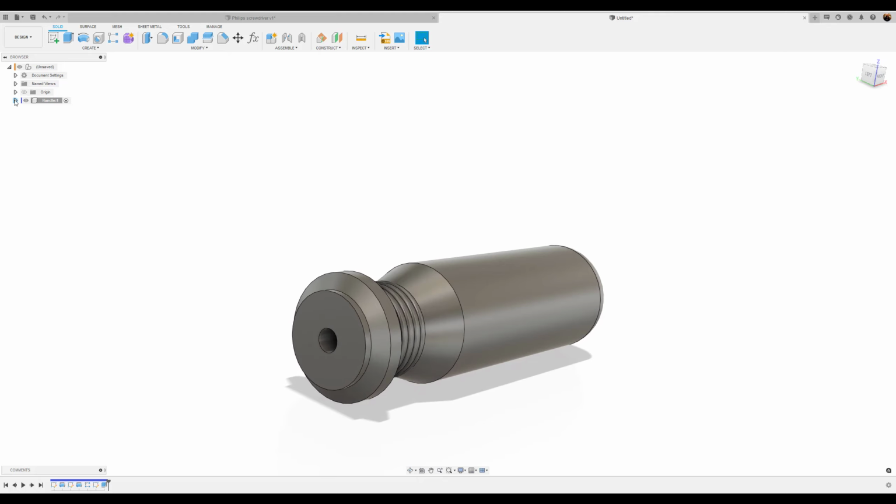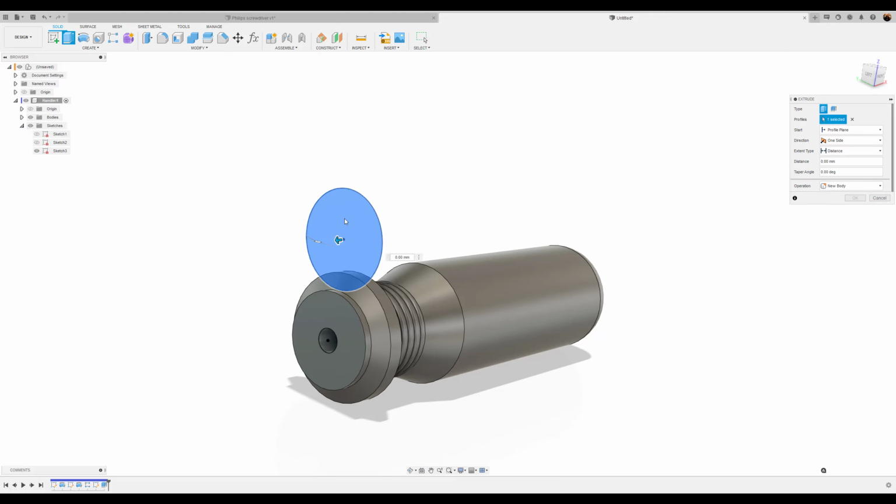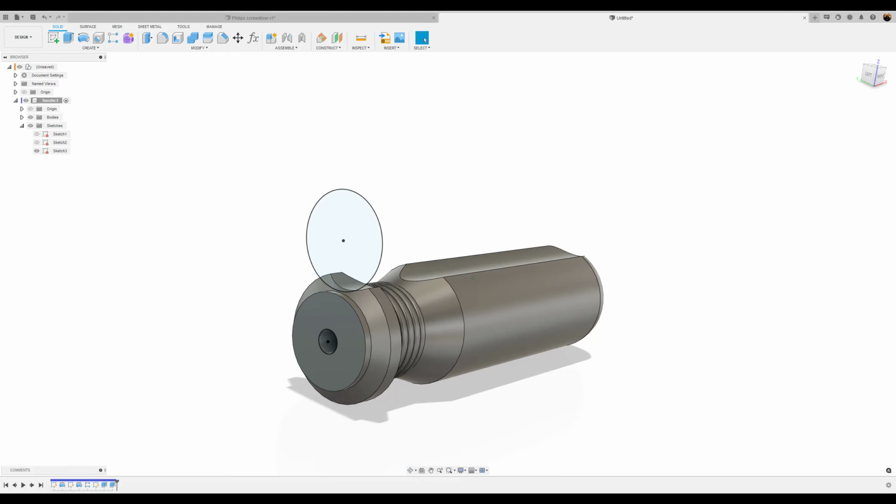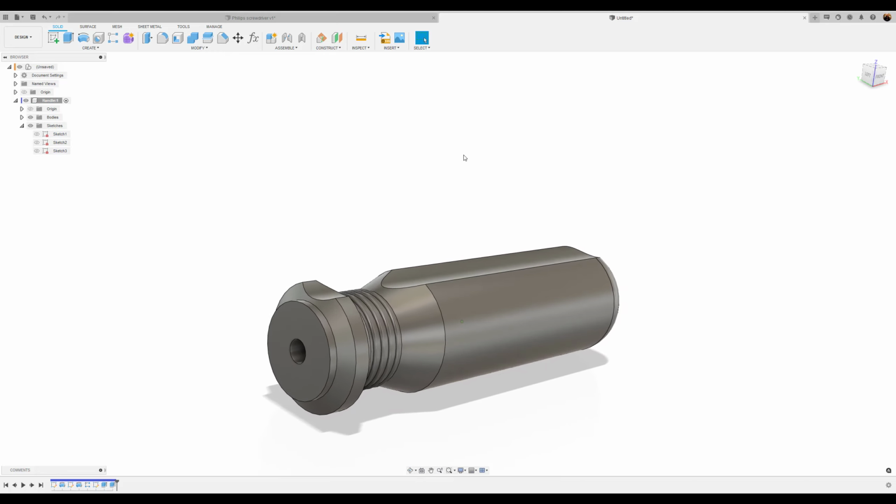Next, we're going to bring back that previous sketch. Make sure it's visible. We're going to hit the extrude key. Click on that center circle profile. Just slightly drag the circle back. And as far as distance goes, we're going to make it set to all. Okay. And make sure it's set to cut. Click OK. And now we can remove the visibility of that profile.